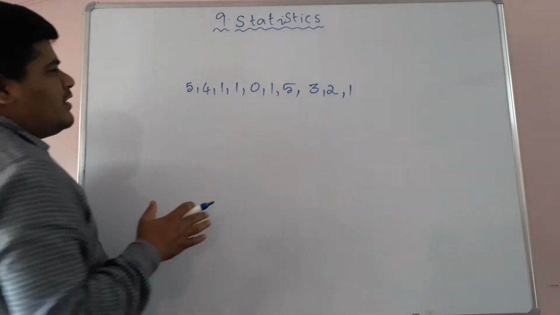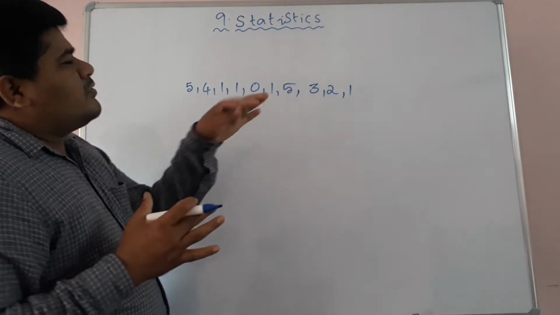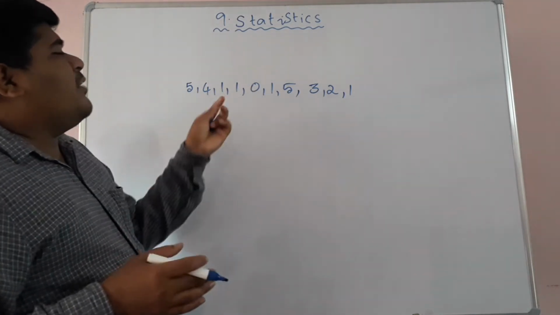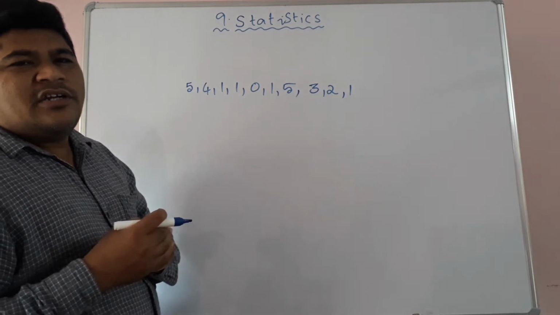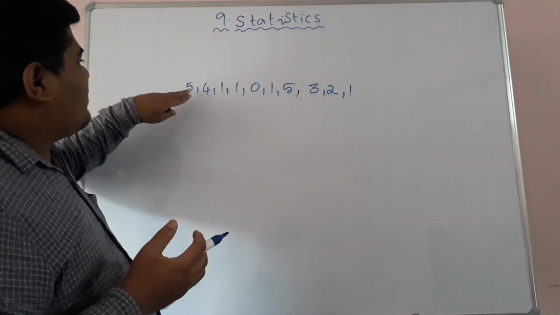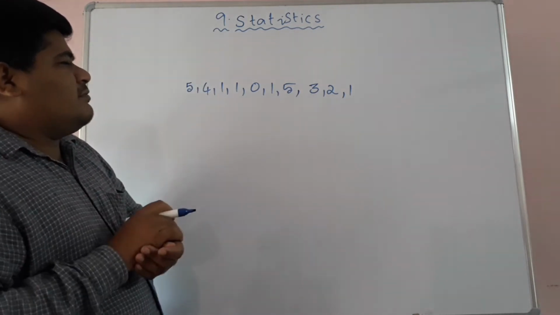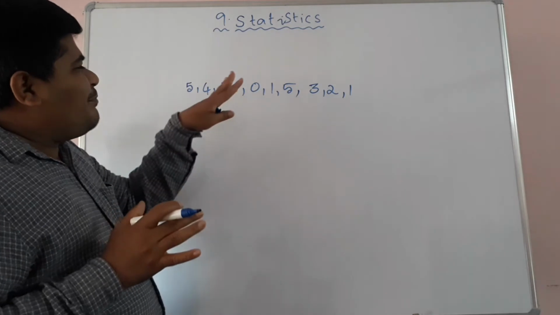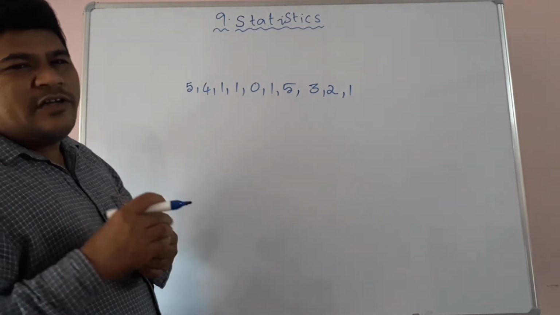Here this is raw data. Raw data means they directly gave each and every score separated by commas. Children, it takes some time to see 5 marks, 4 marks, 1 mark, so we cannot understand easily. If we put this data in a table, that is called a frequency distribution table.